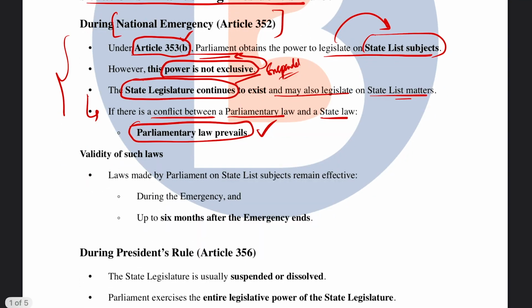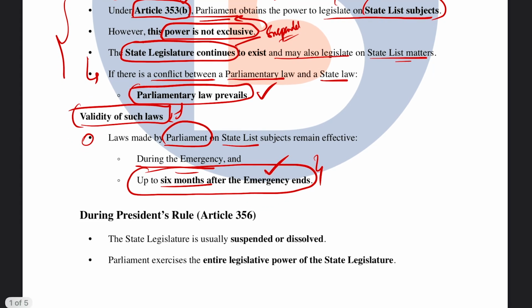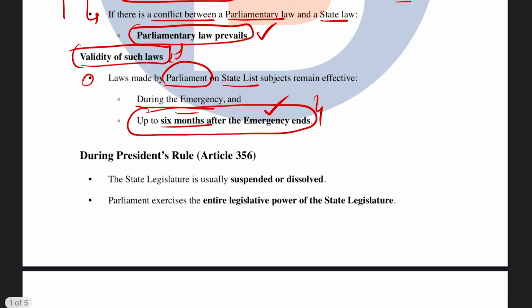Okay, very important. Next is the validity of such laws. What happens to these kinds of laws? First and foremost, the laws made by Parliament on state list subjects remain effective during the emergency and also after the emergency, but only up until 6 months after the emergency ends, after which the state legislature can enact their own laws.